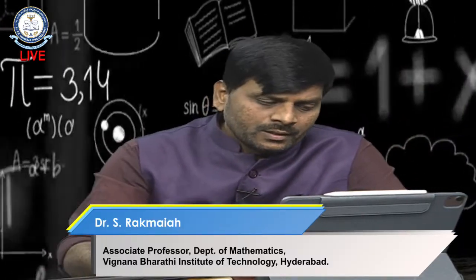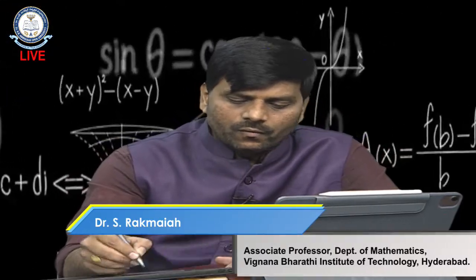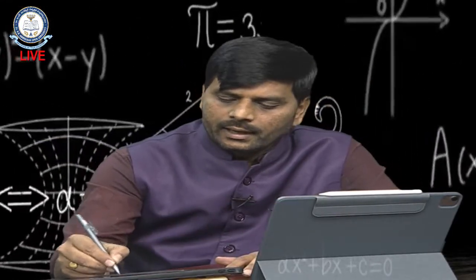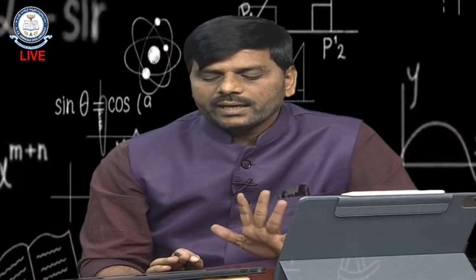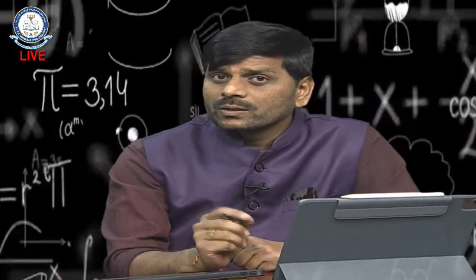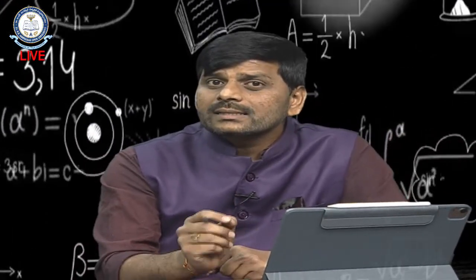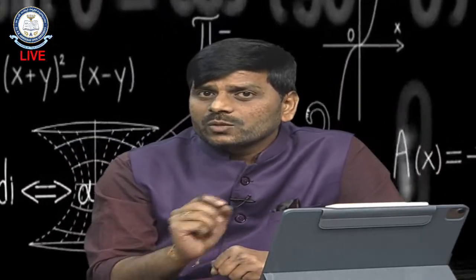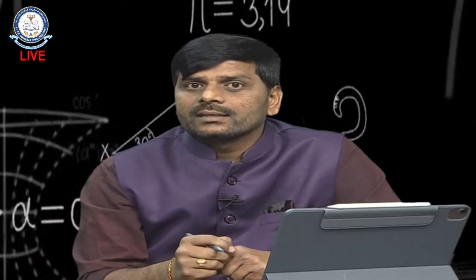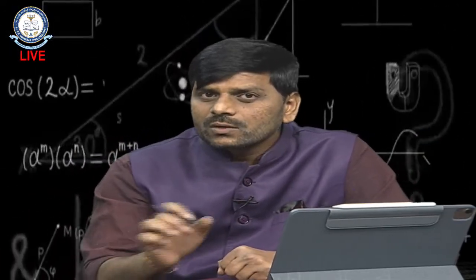Okay, now let us go to another problem. That is f(z) equals sin of 1 by (1 − z) at z equal to 1. What happens? The singularity of this function sin(1/(1 − z)) at the point z equal to infinity. As we have just seen, the limiting value of the poles should be non-isolated, so the zeros of the limit points must be isolated singularities.